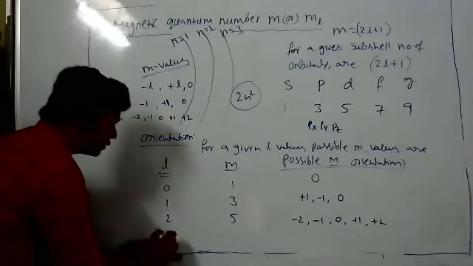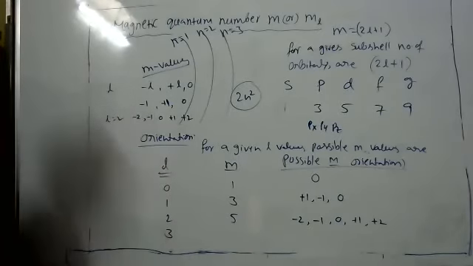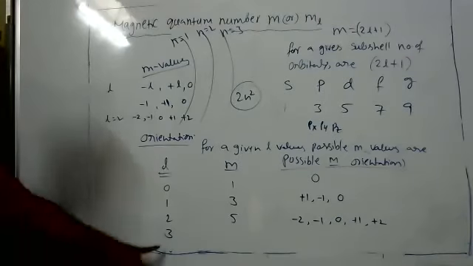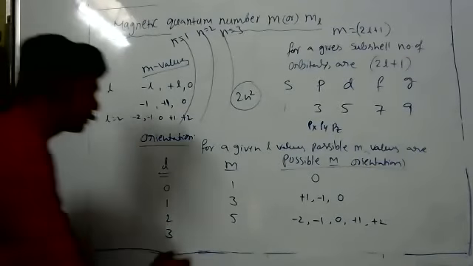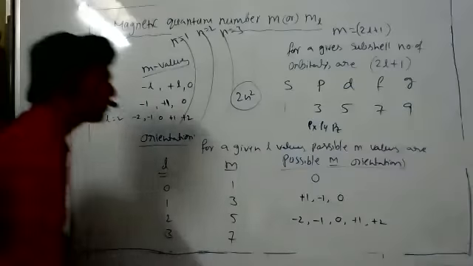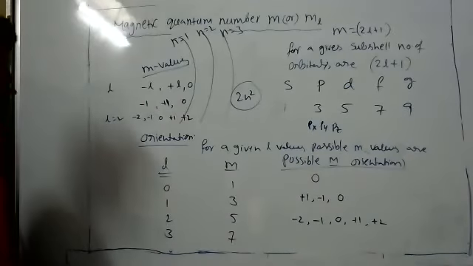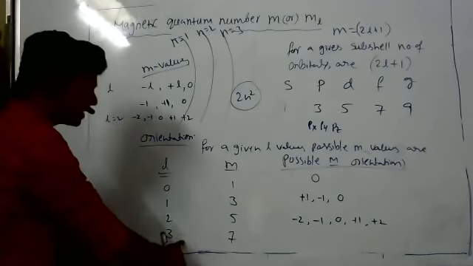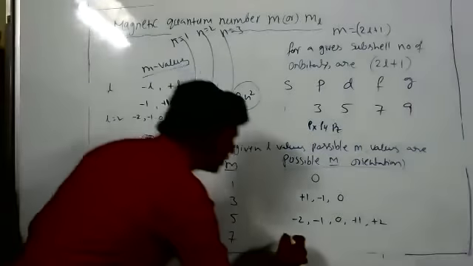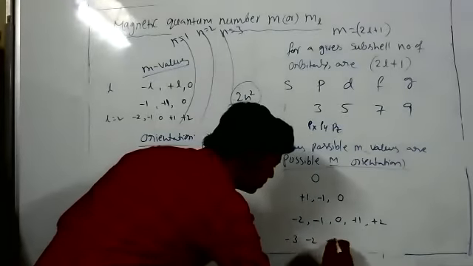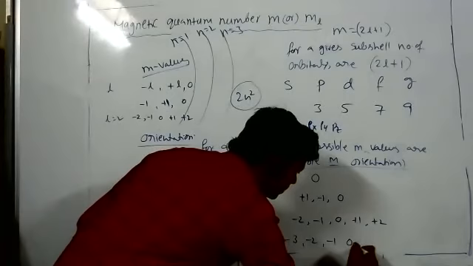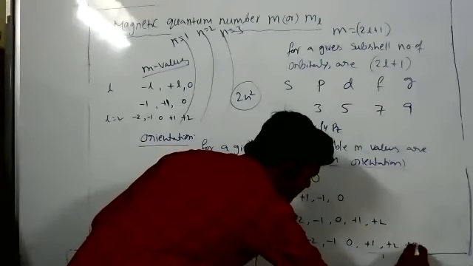For L equal to 3, M becomes 7. What are the 7 possible M values? They start from minus 3, end with plus 3, including 0. So minus 3, minus 2, minus 1, 0, plus 1, plus 2, plus 3. That's all.